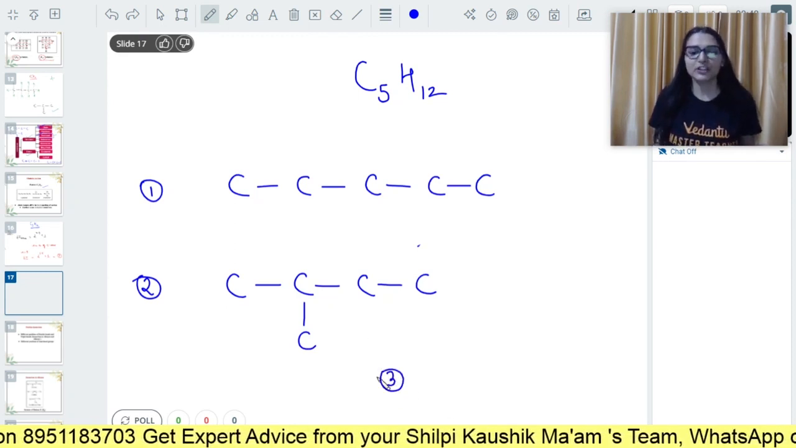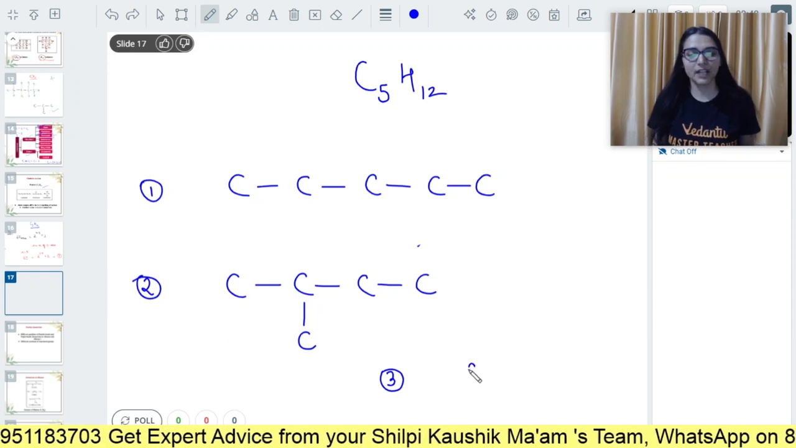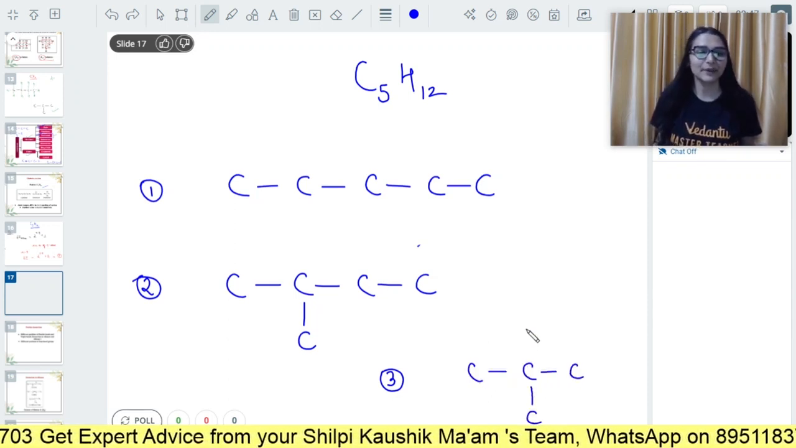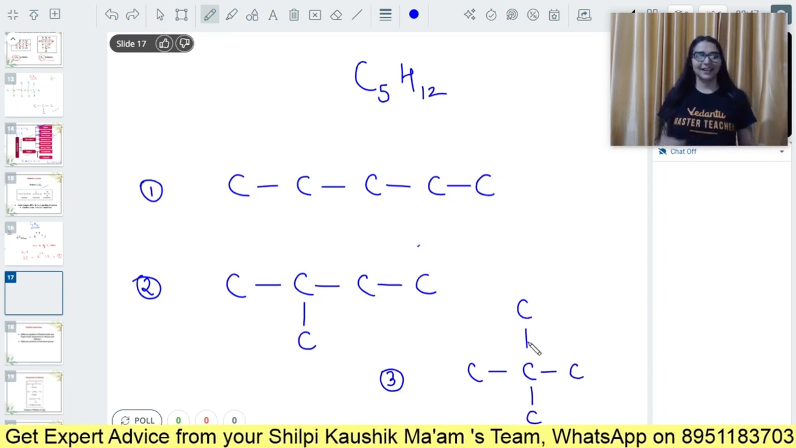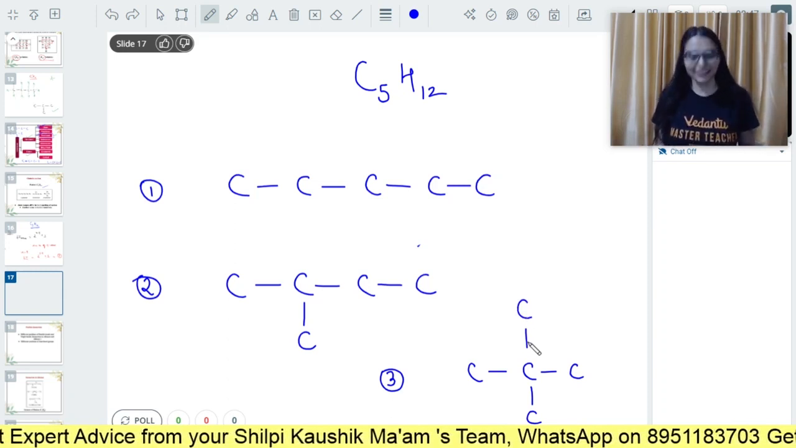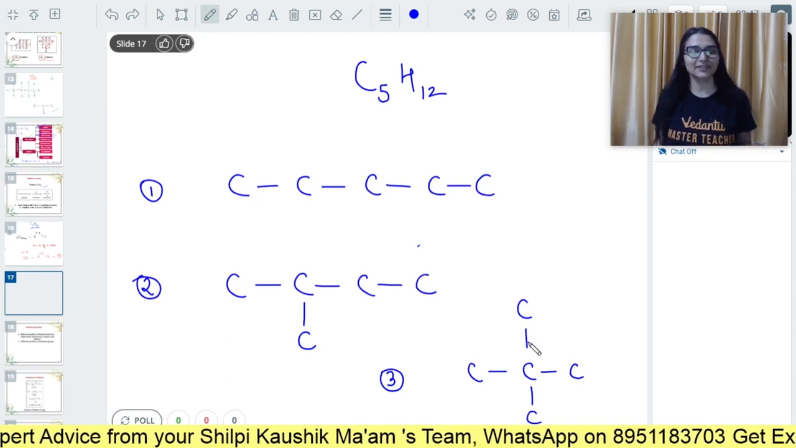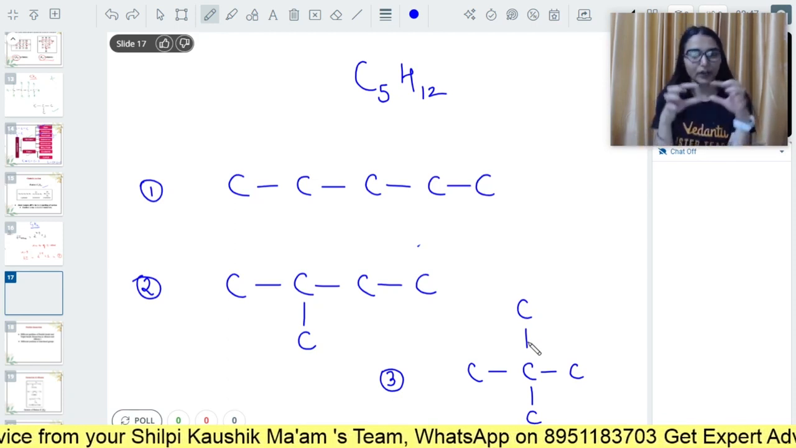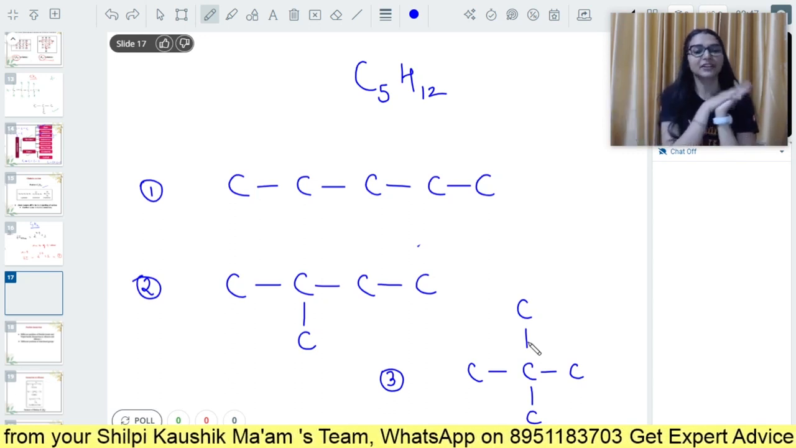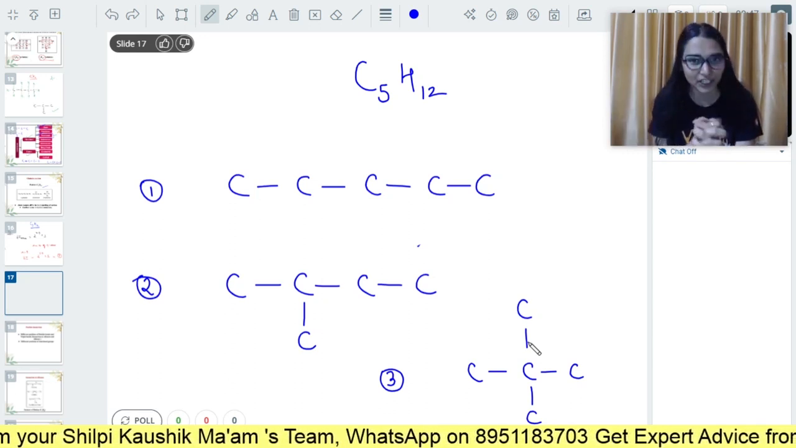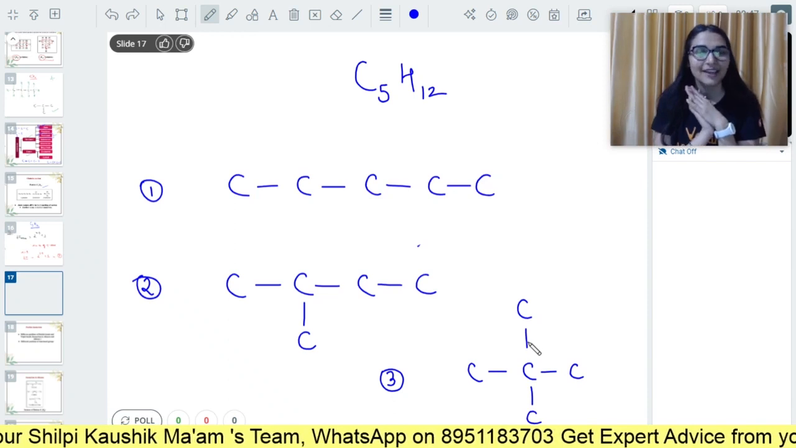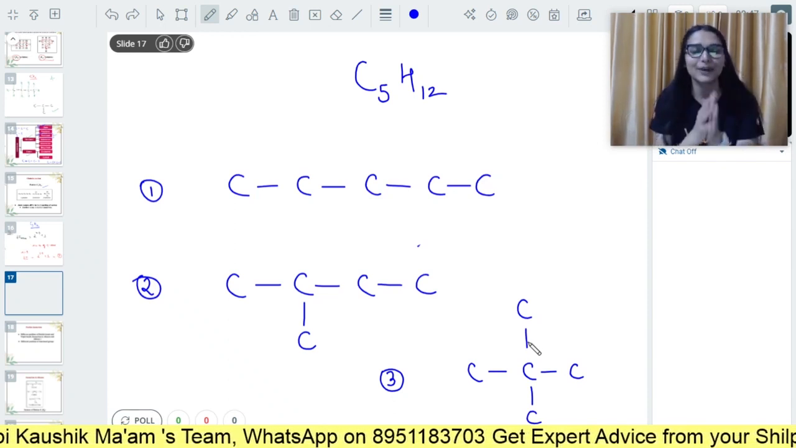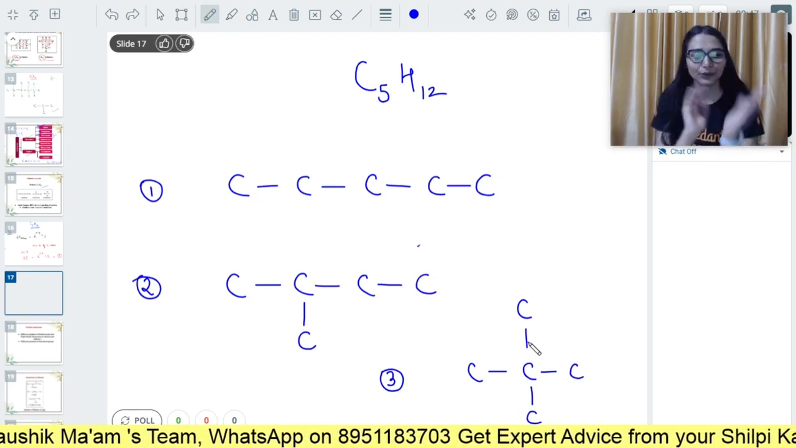Is there any other possibility? Yes. Keep 3 carbon in a straight chain, 4th carbon as substituent, 5th as substituent too. There is no other possibility. Okay, so these are the tricks for isomers basically. You always start with the number of carbon in a straight chain, then reduce 1 carbon from the main chain, add it as a substituent, then reduce 1 more carbon from the straight chain, add it also as a substituent. So it's like a hit and trial thing.